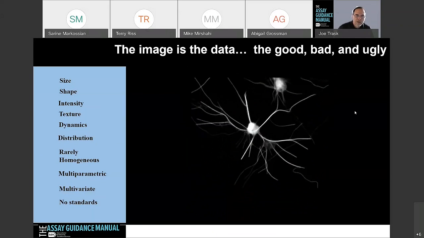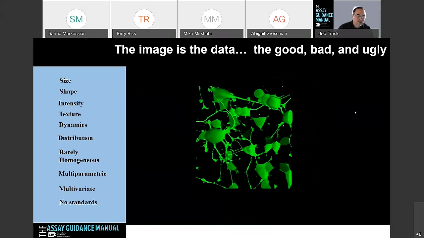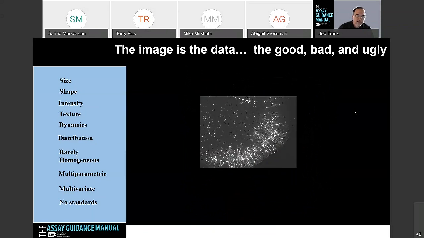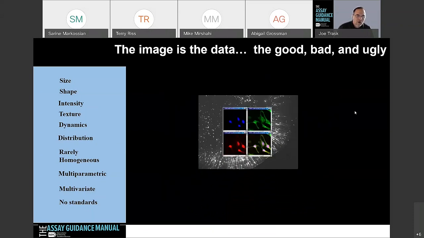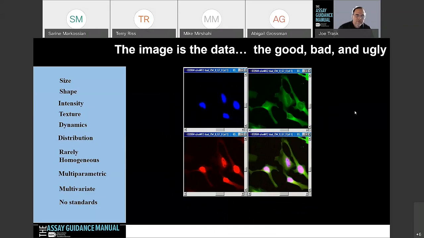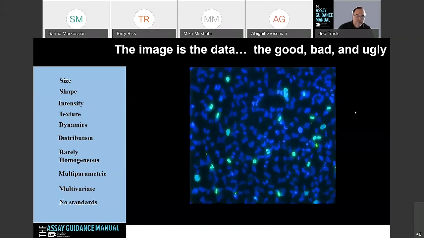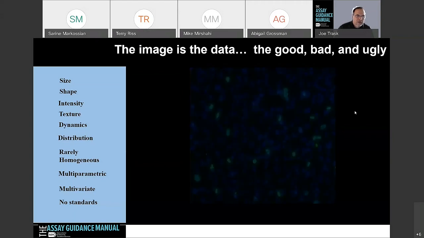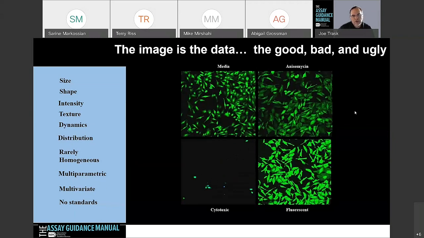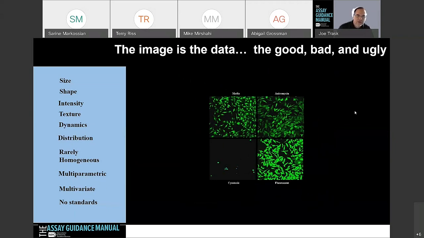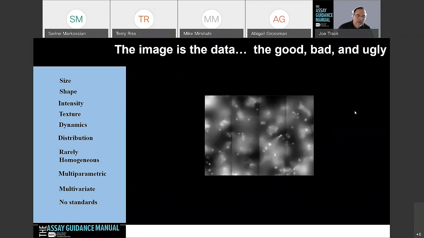There's an example of a primary neuron, for example, or you can look at differentiation occurring in these cells. As you're going to see, there's a live brain slice image there. Rarely will you see homogeneous cells. This is an example of mitotic index or phosphohistone H3. And this one actually has some fluorescent artifacts in the bottom right panel, but it looks very similar to some of the other treatments. We're going to have a chapter to talk a little bit more about that.